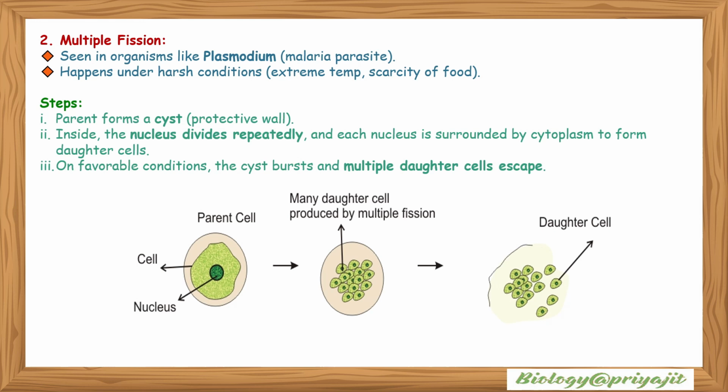Multiple fission. It is found in organisms like Plasmodium, which is a malarial parasite. It happens under harsh conditions like extreme temperature, scarcity of food, etc. The parent forms a cyst which has a protective wall. Inside, the nucleus divides repeatedly, and each nucleus is surrounded by cytoplasm to form daughter cells. On favorable conditions, the cyst bursts and multiple daughter cells escape.